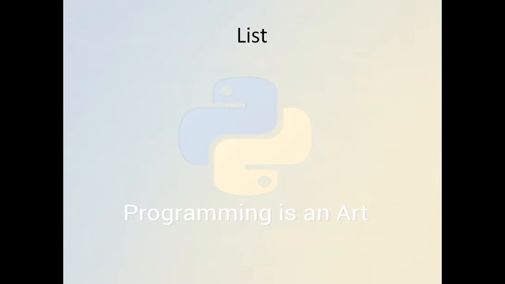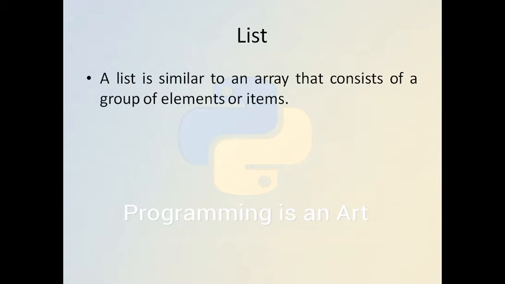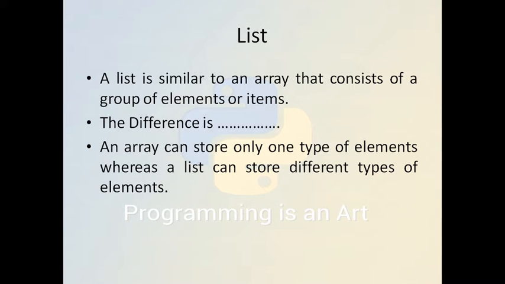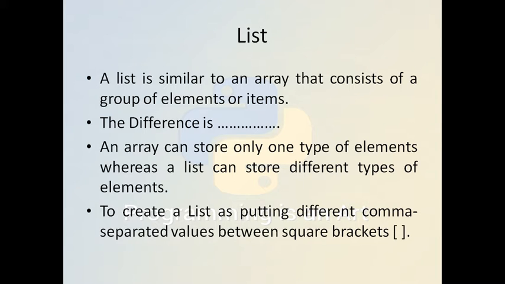So we start with the list. A list is similar to an array. We already discussed the array, which consists of a group of elements or items. The difference between the array and list is that the array can store only one type of element, like either integer or float, whereas a list can store different and multiple types of elements in a single list.